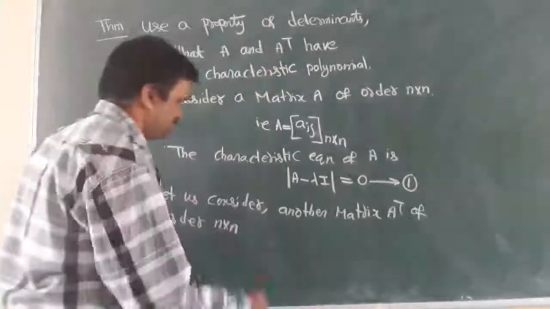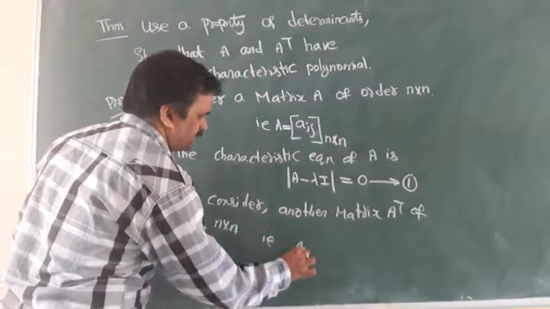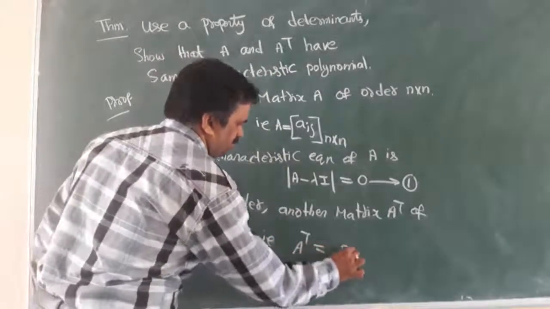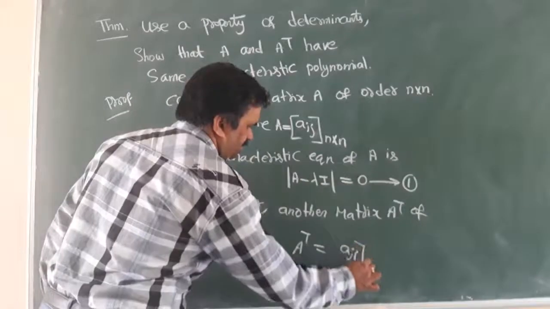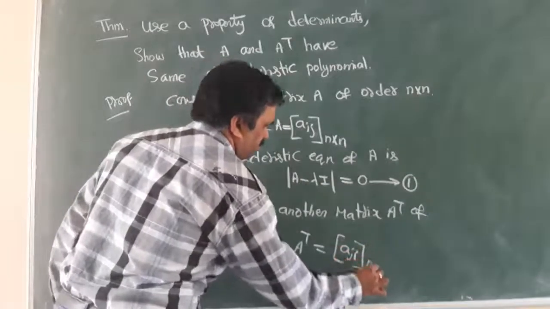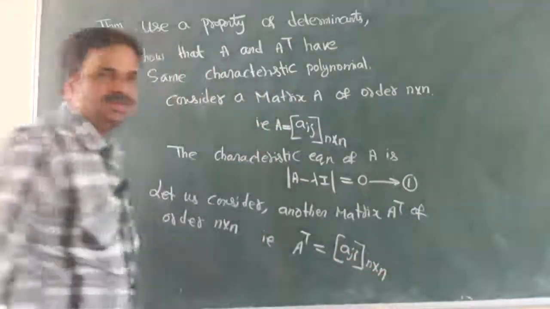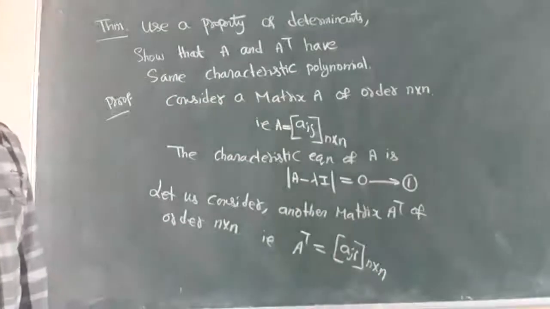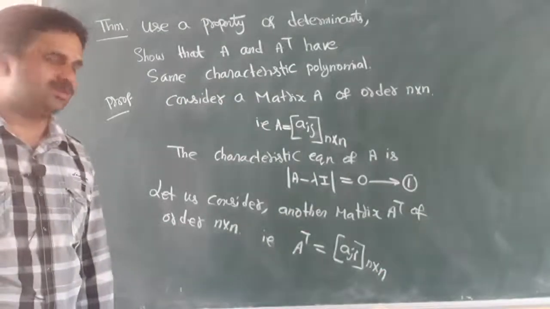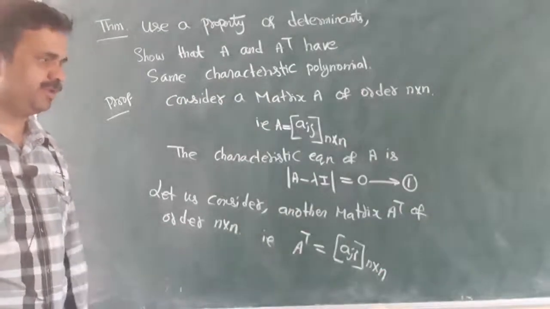That is, A transpose is equal to [aji] of order n by n, because we are taking the transpose, rows become columns and columns become rows.